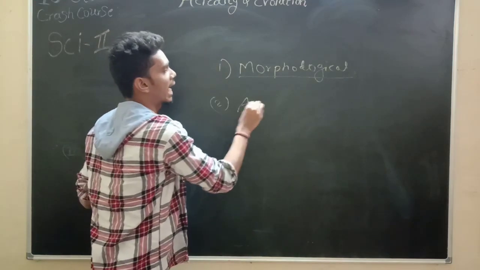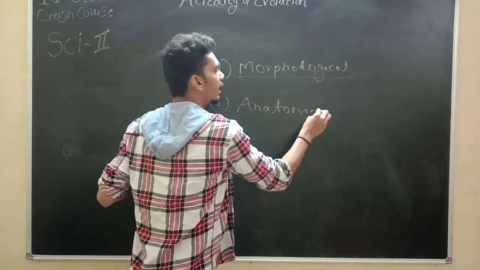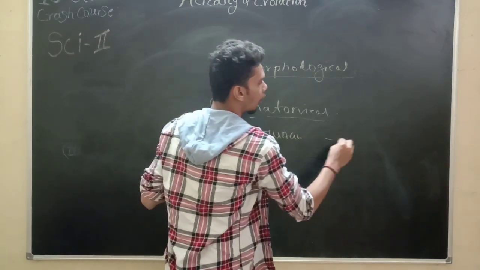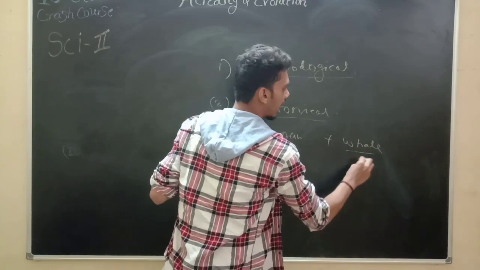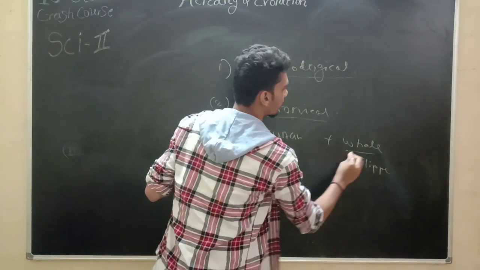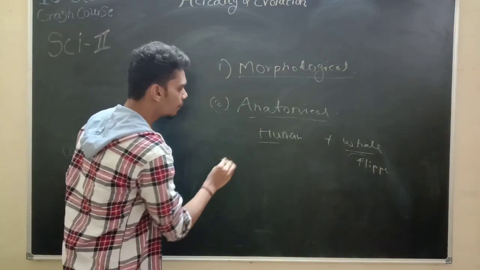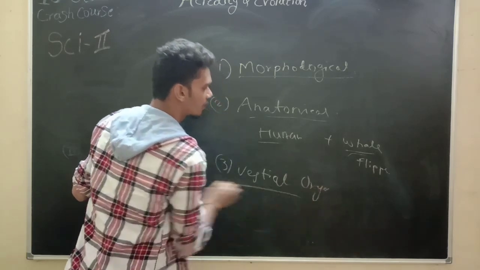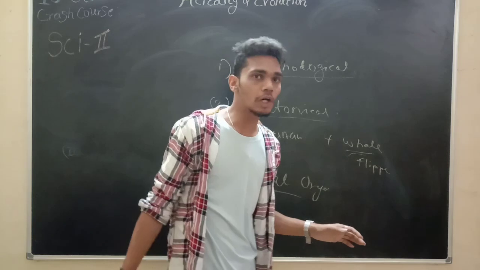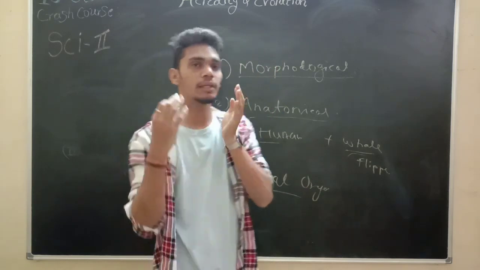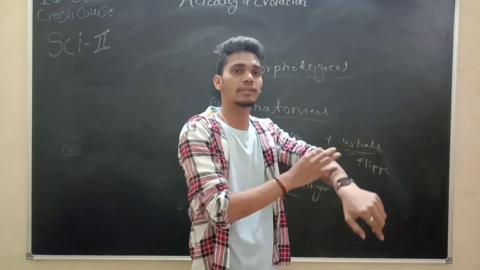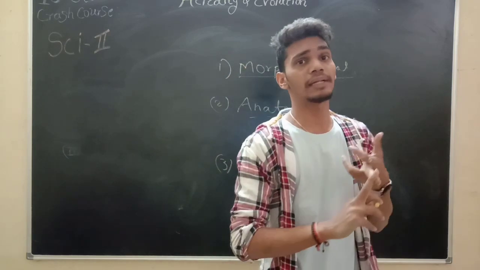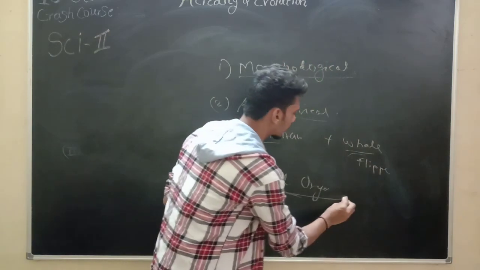The second one is anatomical. When you talk about anatomical, let's talk about bone-related things in anatomy. The hand and the whale flipper have some similarities, and definitely they come under the anatomical. The third part is vestigial organs. Vestigial simply means useless organs, but whenever evolution started, earlier they were in use, but right now they are not in use. For example, your wisdom tooth and your tailbone are considered vestigial organs.